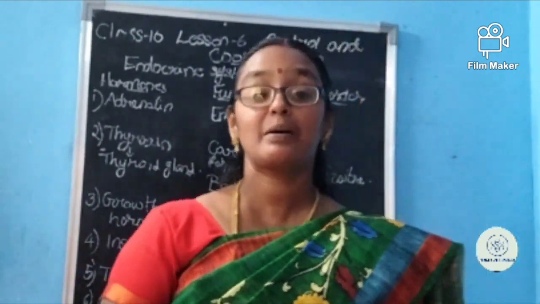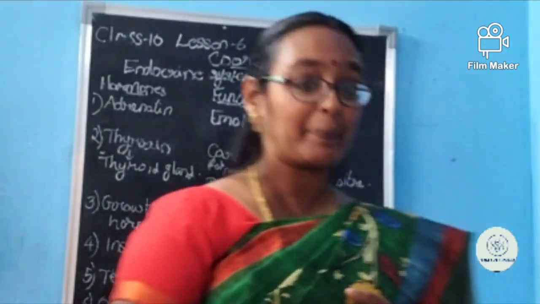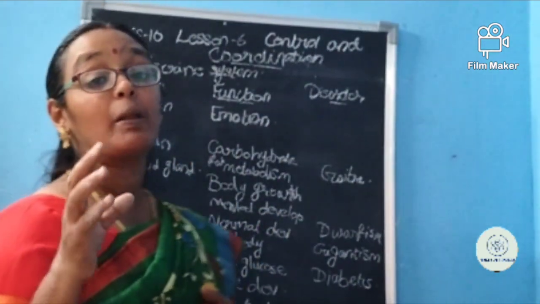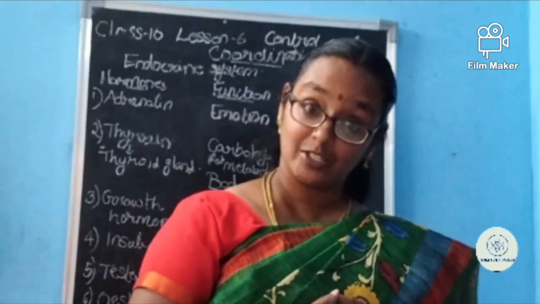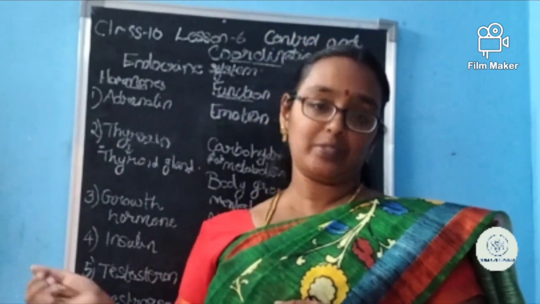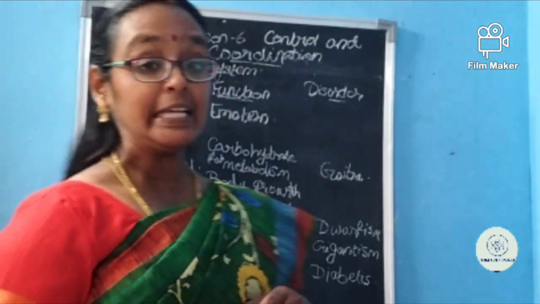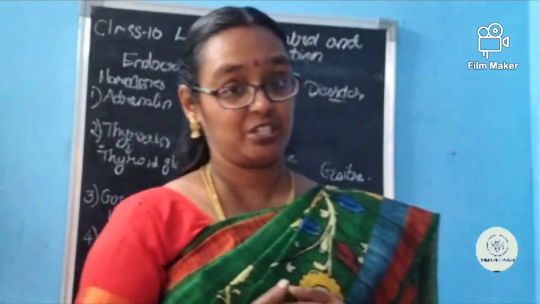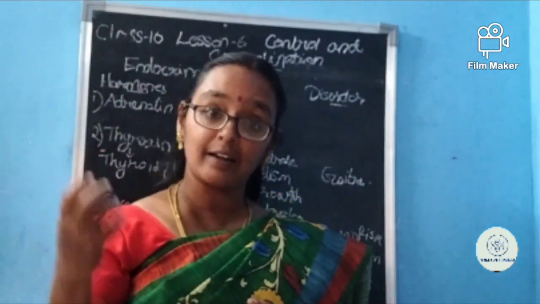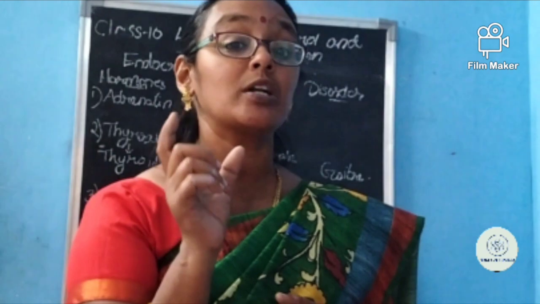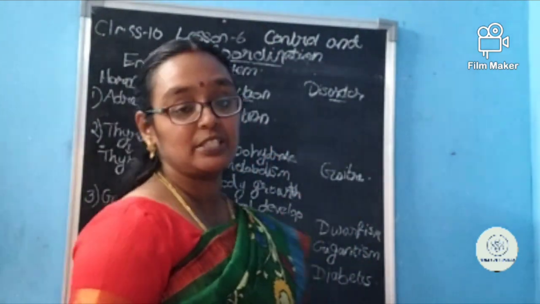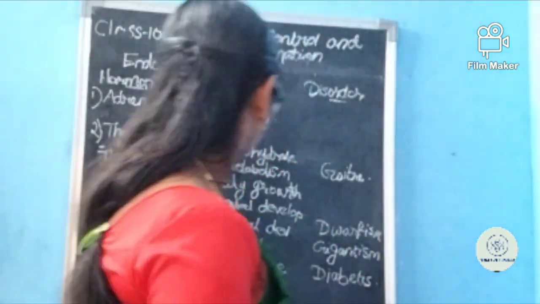Because of that, they will say some mental problem is there, isn't it, ma'am? This mental development also has to occur, and it is controlled by what, ma'am? By thyroxine. Then what will happen if the thyroxine is not secreted as much as needed? If it is not secreted enough, goiter is the disorder which is formed.